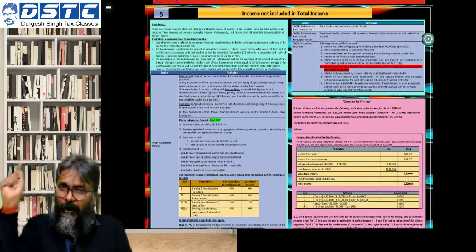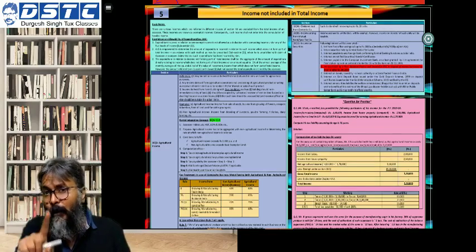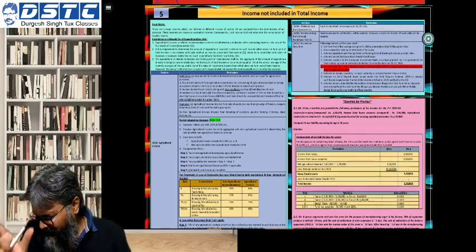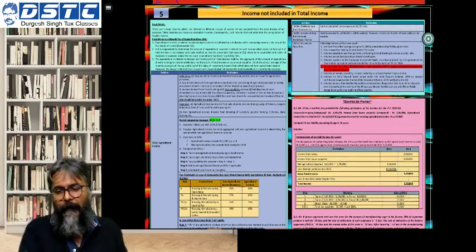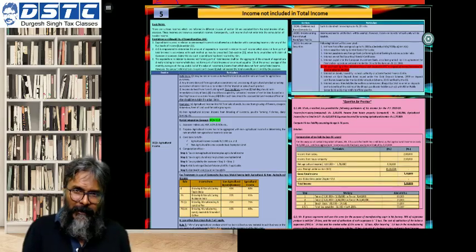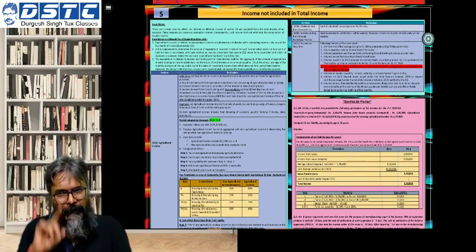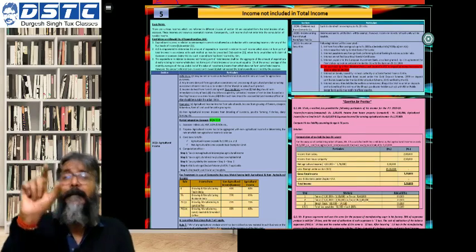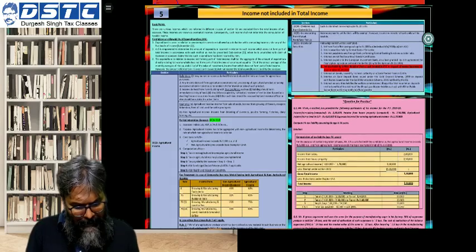When I start house property, I'm also going to use the module for the question answers. For the heads of income, I'll also touch upon your modules for practical questions, so that you have a good base as well.